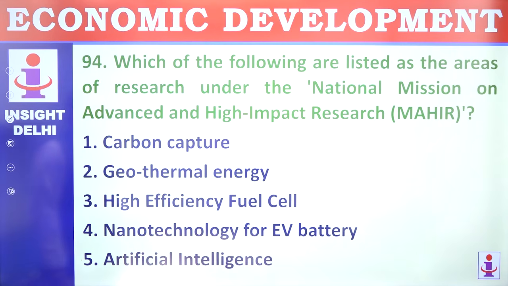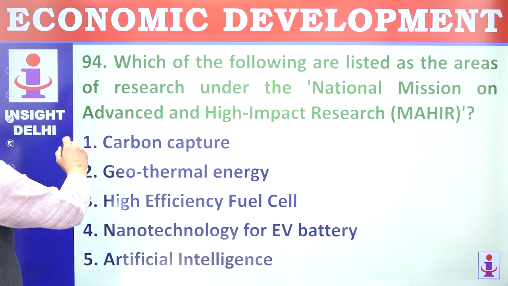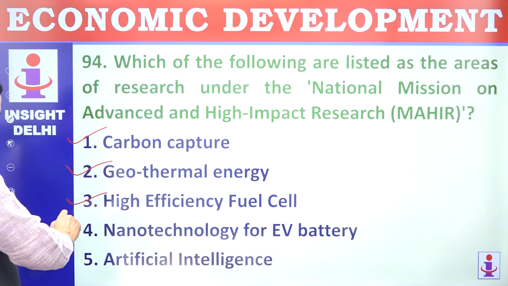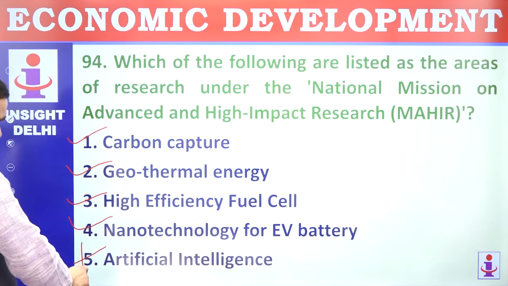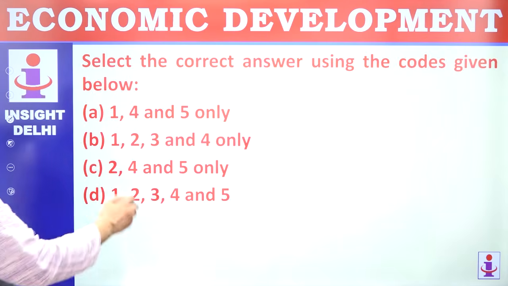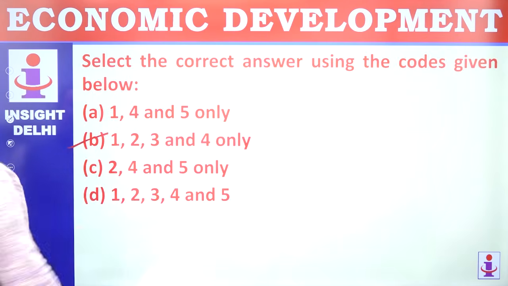94. Which of the following are listed as areas of research under National Mission on Advanced and High Impact Research? MAHIR. Carbon capture, geothermal, high efficiency and nanotech, but not AI. AI is not a part of it. 1 to 4, 1, 2, 3, 4, B.